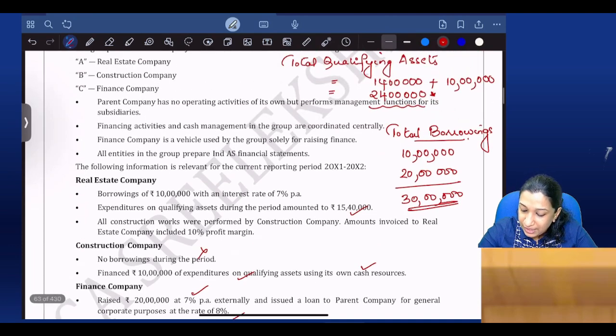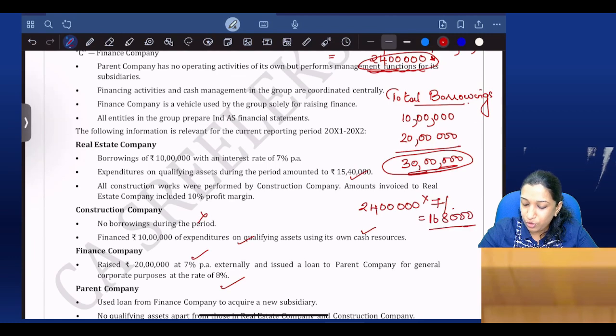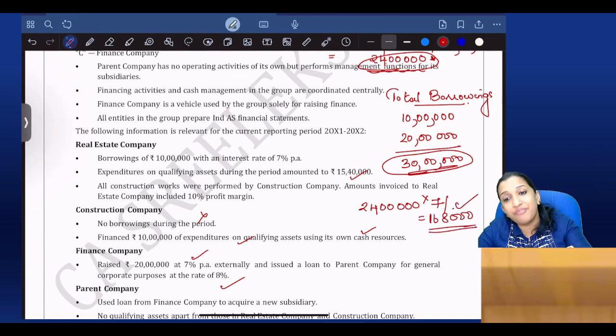So 30 lakhs borrowings and 24 lakhs qualifying asset. The borrowing cost that can be capitalized is 24 lakhs into 7%, which is 1 lakh 68. Borrowing cost to be capitalized in CFS is 1,68,000. To these qualifying assets, 1,68,000 should be capitalized.